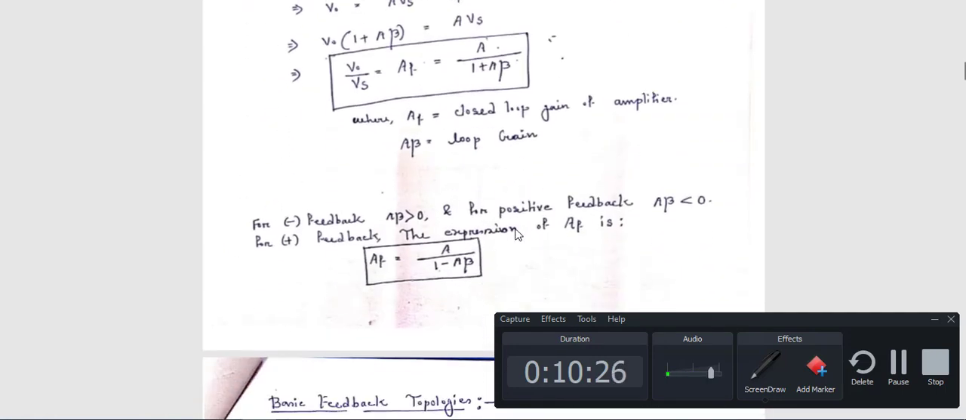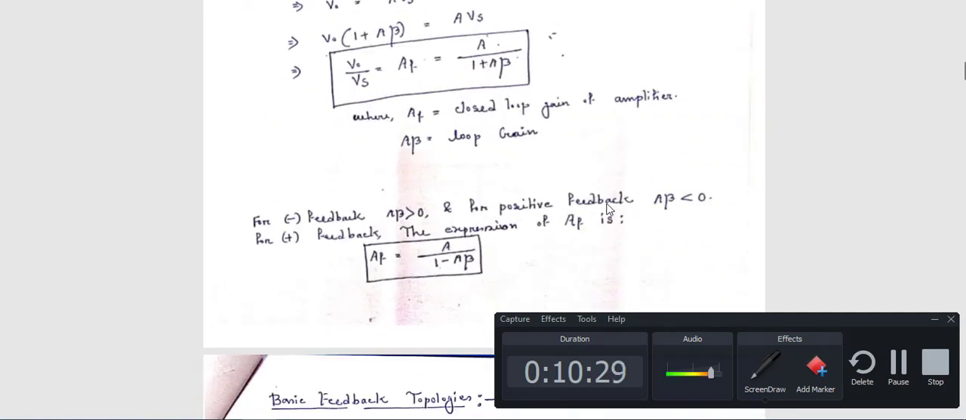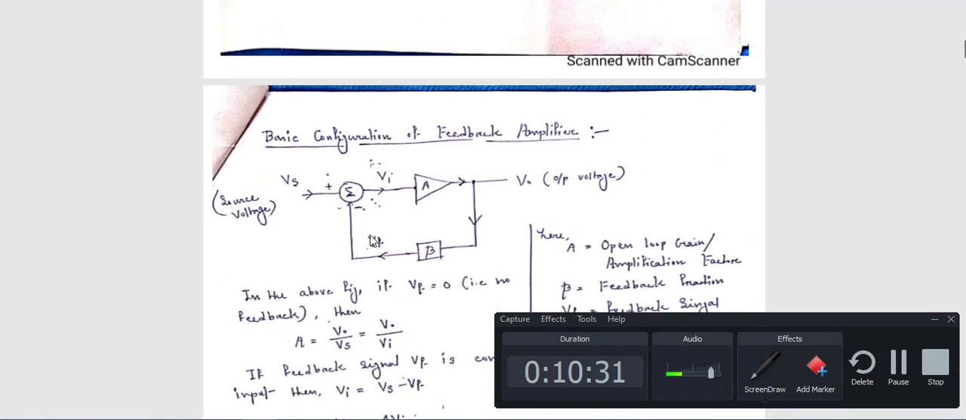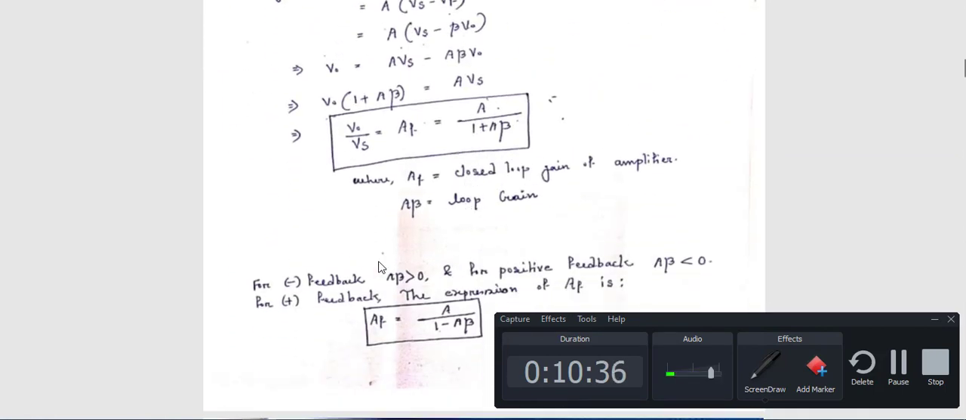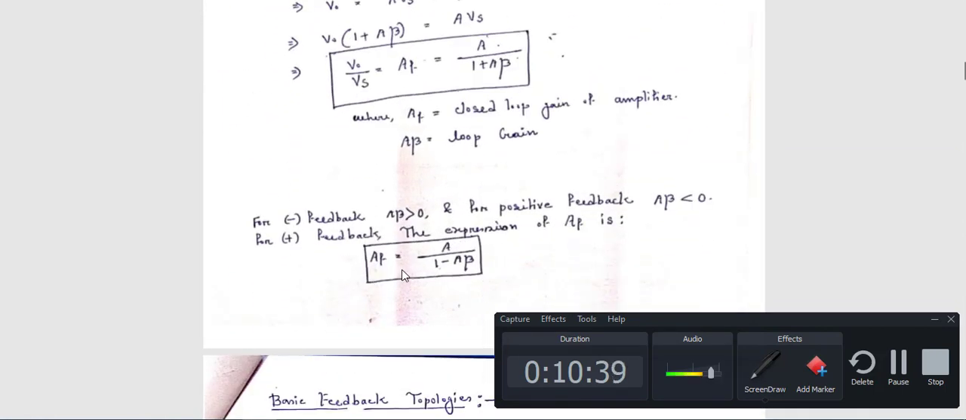Now, this expression is all for negative feedback. If it is positive feedback, then what happens? Same expression, but your closed loop gain AF will be A divided by 1 minus A beta. Just remember, for negative feedback the closed loop gain AF is equal to A by 1 plus A beta, and for positive feedback AF is equal to A divided by 1 minus A beta. So this is the difference between positive and negative feedback if you compare them numerically.